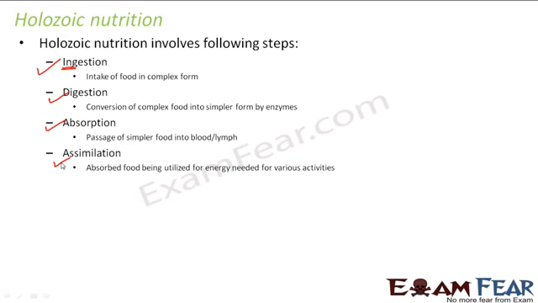So now from the next slide onwards, we are going to talk about the nutrition in different types of organisms. So we will start with simpler organisms. Simpler organisms would mean the unicellular organisms which have only one cell. So when there is one cell, there is less complexity, right? So we'll start our discussion with amoeba. Correct?